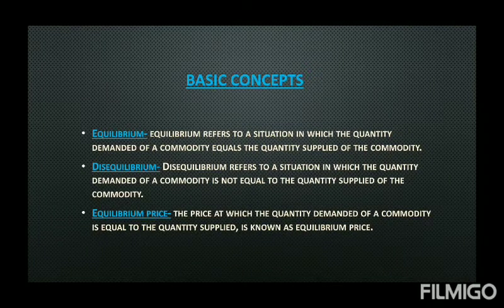That means when there is the situation of equilibrium, then the corresponding price in the market is called equilibrium price. And in this chapter, we will learn how equilibrium price and quantity can be determined in a competitive market. Means how price gets decided.